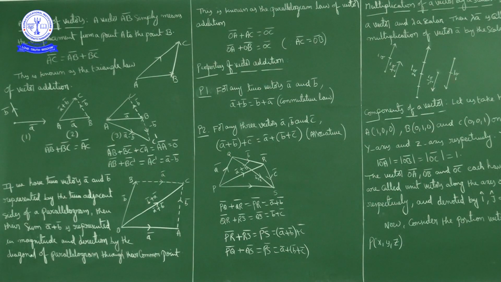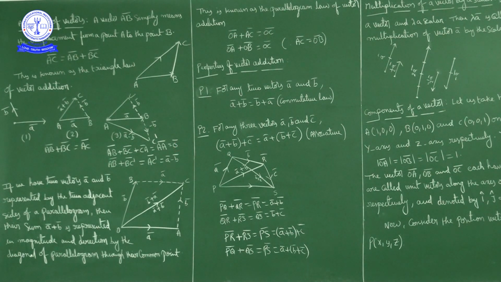AA bar is nothing but a null vector, 0 vector. Net displacement is 0. This is AB bar, from A you travel to B, this is a vector A bar, and B to C, this is a vector B bar. C to A. So where you started, you end up there only. So net displacement is 0. So AB bar plus BC bar plus CA bar is equal to AA bar, nothing but 0 bar.